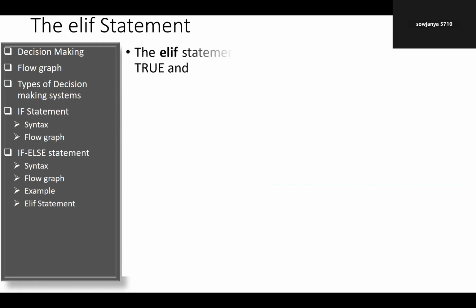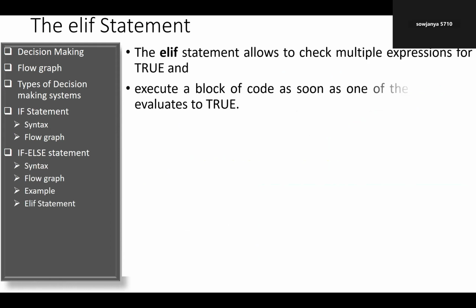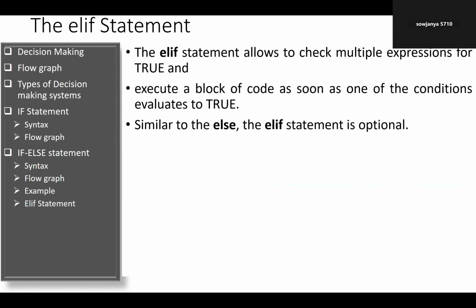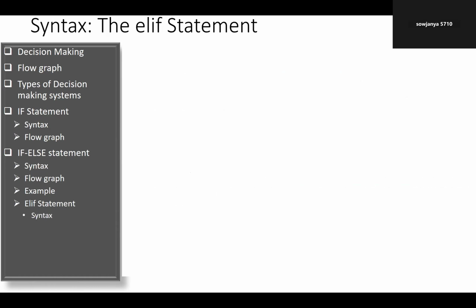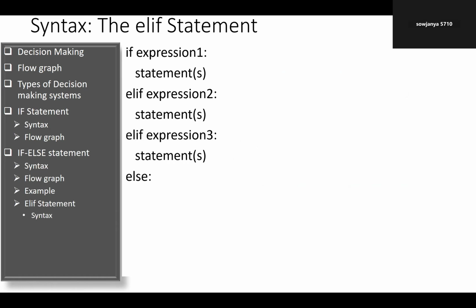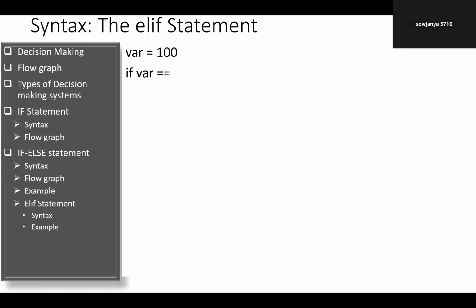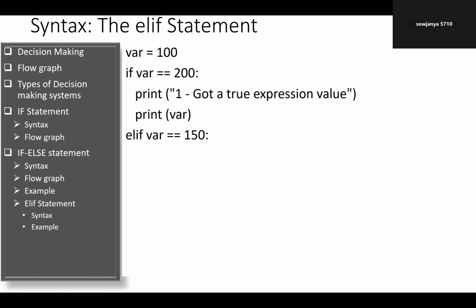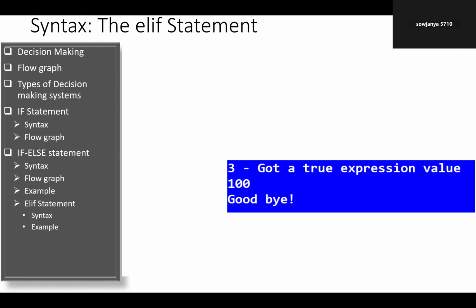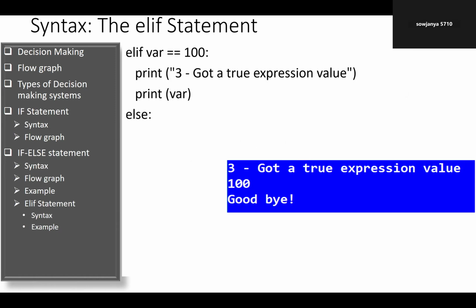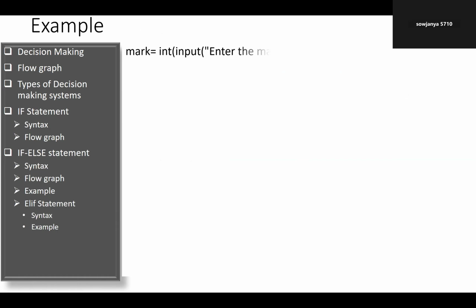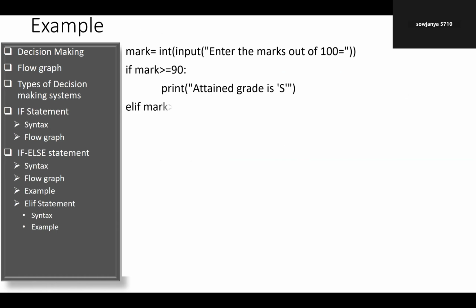Then goodbye. The elif statement allows you to check multiple expressions for true. Here we use elif and else statements. Please look here: if expression, statements. In the previous case we had else. Now we can write any number of conditions with elif, and there is only a single else statement. A variable equals 100, and we pass a number of values here. Using elif also, you pass the values. So you get the true expression value for 3, and then goodbye. This is regarding multiple if, elif and else statements.